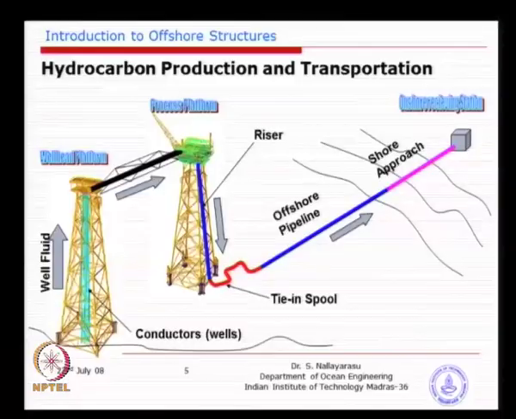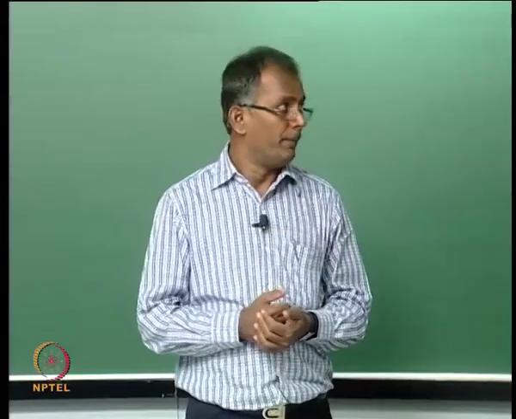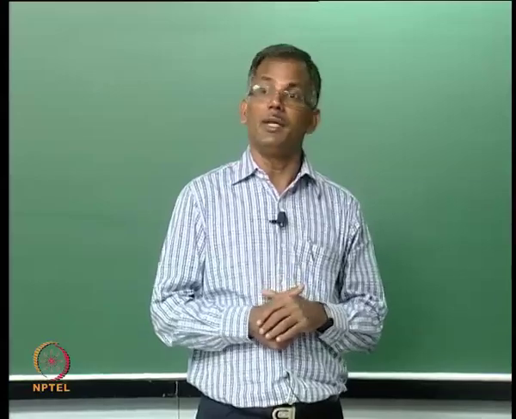For example, if you do not have this platform and you directly transport all the way to the land, the volume of transportation becomes larger, number 1, and then after you process on land, the disposal of unwanted material becomes a problem, especially the environmental issues related to disposal of the effluent from the refinery become a bigger issue.